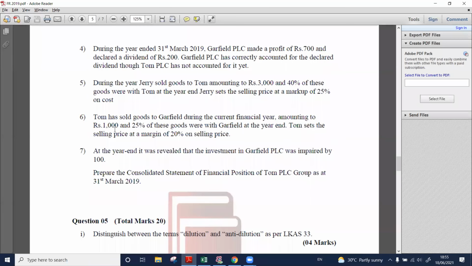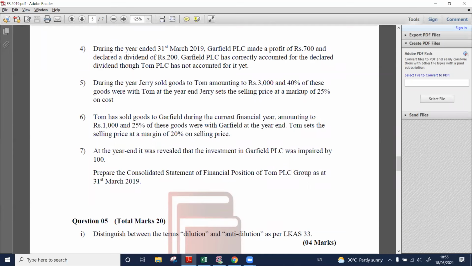Point number 6. Tom has sold goods to Garfield during the current financial year amounting to 1,000, and 25% of these goods were with Garfield at the year end. 1000ක සේල් කරලා ප්‍රශ්නයක් නැහැ. හැබැයි ඒ සේල් කරපු එකේ 250ක තොගයක් ඉතුරු වෙලා. එහෙනම් එතන unrealized profit එකක් ඇති.